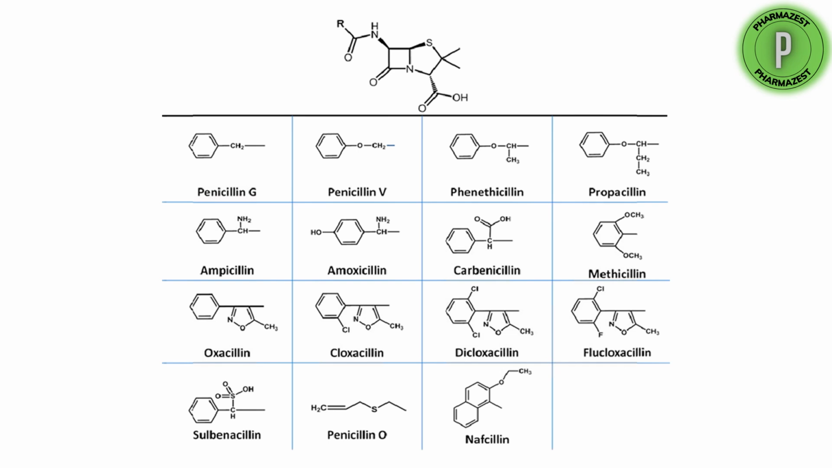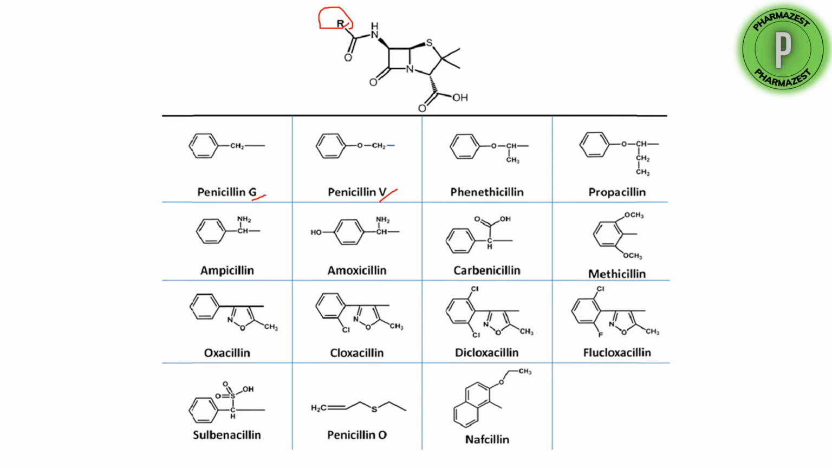And now let us see the different structures. As I already told you, at position 6, this R group can be substituted with a number of functional groups. When we are giving different functional groups, you will get different penicillins. For example, here we have penicillin G and penicillin V. These are natural penicillins. This is benzyl penicillin and this is phenoxymethyl penicillin. These two are the natural penicillins, and all the remaining penicillins are semi-synthetic penicillins.